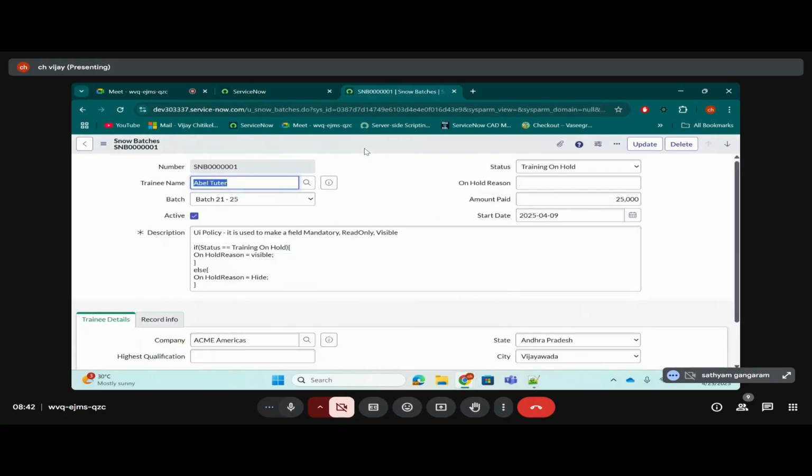Now let's go create a UI policy. Again, please don't forget the scenario. The scenario is when the status is selected as running on hold, then only on hold reason should be visible. If it is not selected as running on hold, it should not be visible. Clear? Okay, let's go to UI policy.